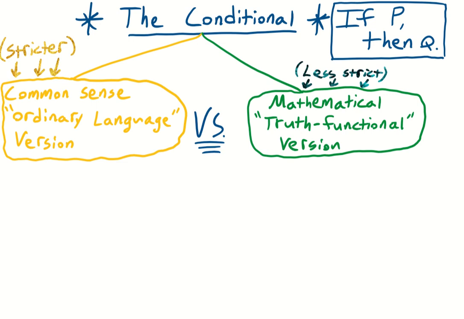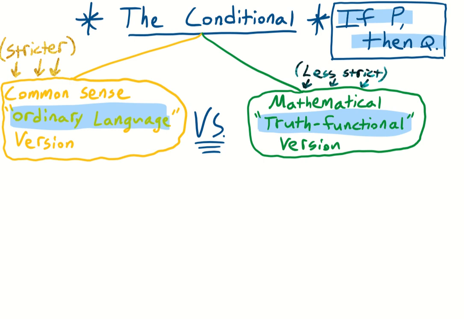Hi, I'm the Amateur Logician, and I want to discuss a not-so-hidden truth about the conditional if P, then Q. If you really think about it, there's two different versions. We have the common sense or ordinary language version of if P, then Q, and then we have the mathematical or truth functional version you find in propositional logic. They are quite different, and this bugs me a lot because many people do not emphasize this enough, or they don't even discuss it. In fact, even when thinking about if P then Q, there are several different types of conditionals, such as the subjunctive conditional and the indicative conditional, and that's a huge topic in philosophy.